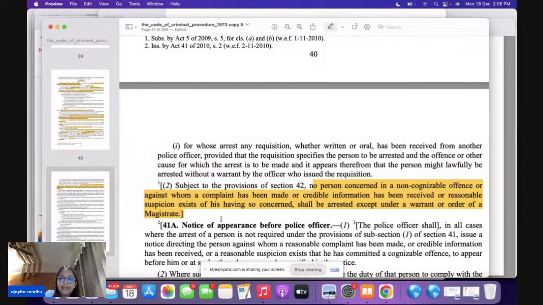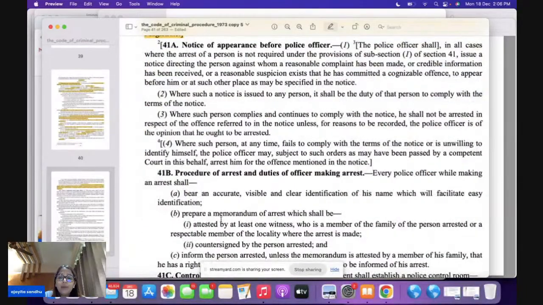Direct question is expected. Now we come to section 41 A, B, C, D. But these provisions were not given originally in CrPC. They were added by the 2009 amendment. Please remember, the 2009 amendment is very, very important. Please underline that this was added by the 2009 amendment. This is basically in consonance with the criminal justice system, with the powers of the police officers.